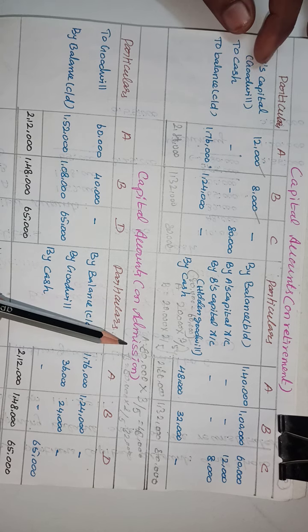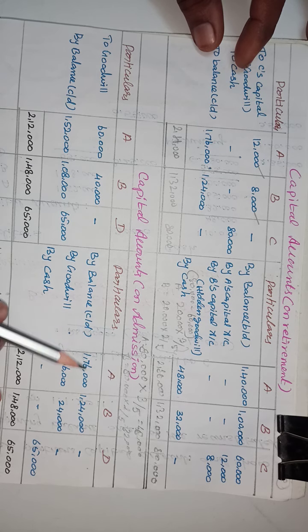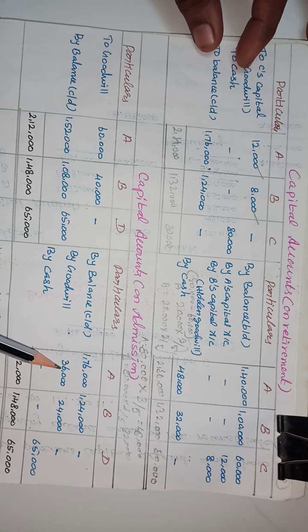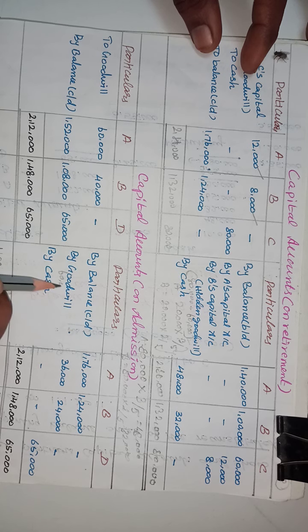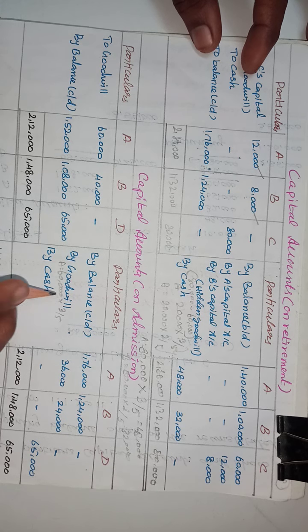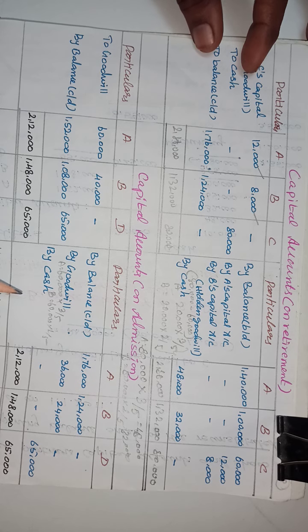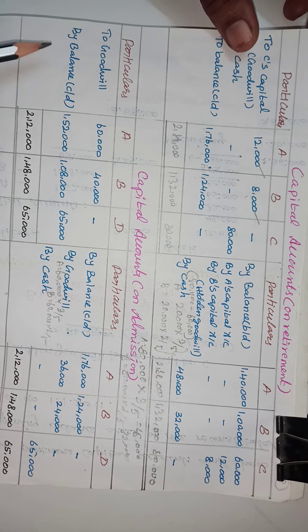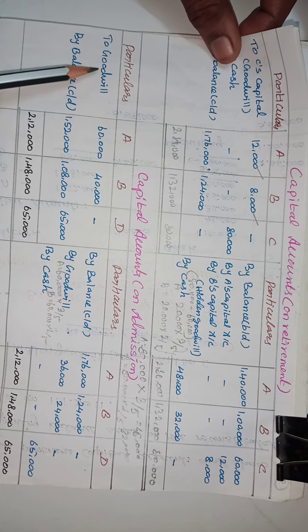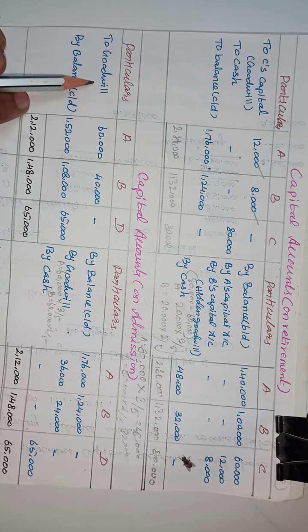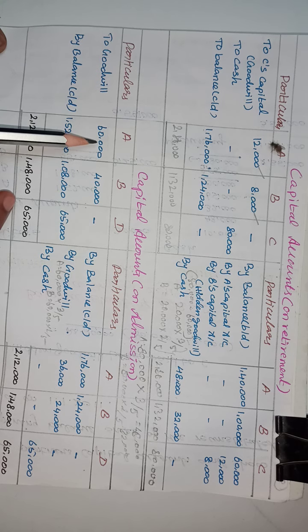The next calculation is about the admission of a partner. The opening balances of A and B are carried forward at the time of admission. Then goodwill of 60,000 is given by D, so A gets 60,000 into 3/5 and B gets 60,000 into 2/5. The next adjustment is the goodwill given in the balance sheet of this problem, where the goodwill amount is 1 lakh.